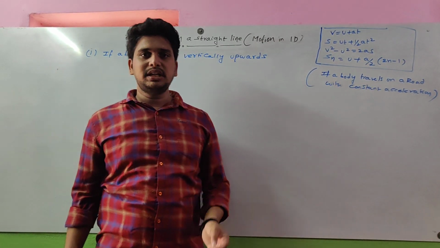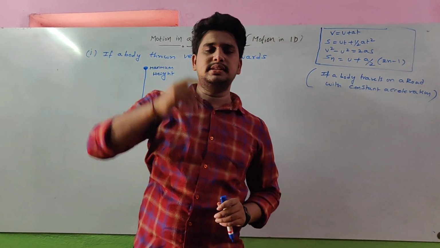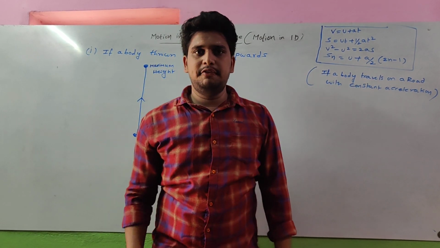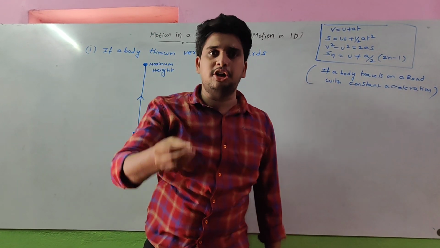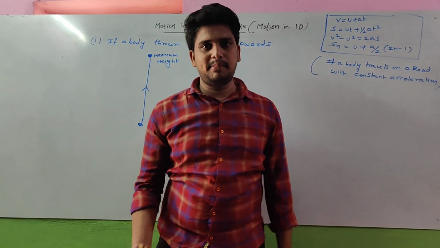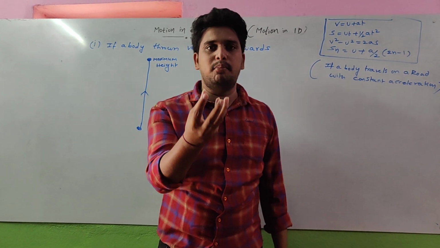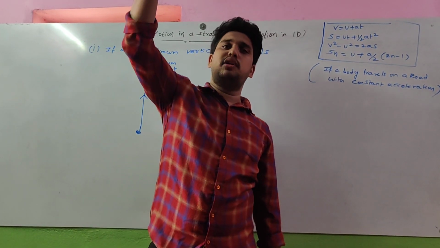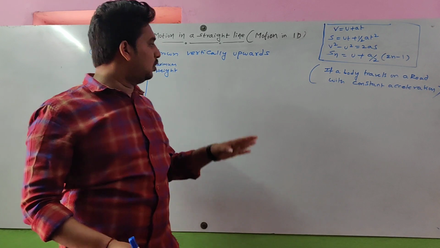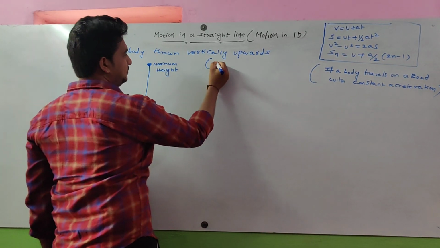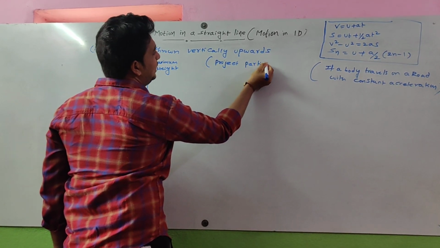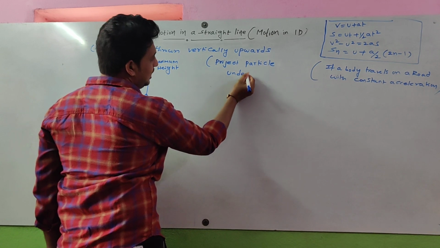Observe carefully now. If a stone is projected vertically upward, is gravitational force acting on that stone or not? If any body moves vertically upward or vertically downward, gravitational force is acting on that body. That is very important. So this will be written as project a particle under gravity.